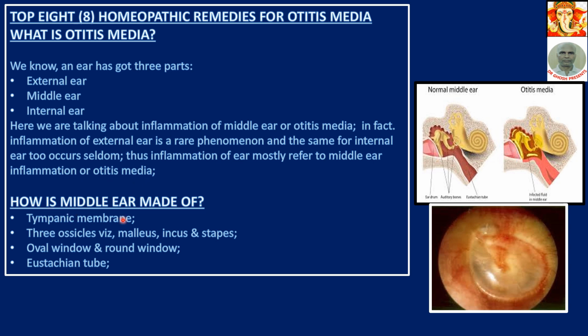What is the middle ear made of? It is made of, as I have already explained, the tympanic membrane, three ossicles, malleus, incus, stapes, oval window, round window, and Eustachian tube. Now, the stapes bone is attached to the internal ear through two windows. One is the oval window, another is the round window. And this is the picture of the tympanic membrane. Not normal, it is an inflamed tympanic membrane.